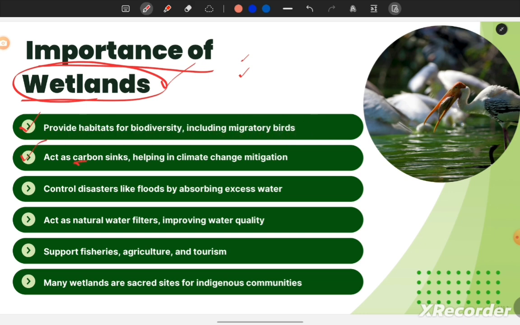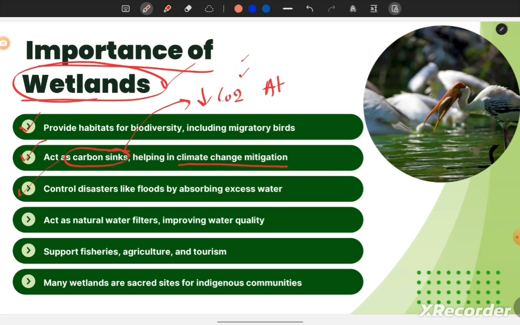Next, it acts as a carbon sink and helps in climate change mitigation. What do you understand by carbon sink? A carbon sink is a region or an area on earth which absorbs carbon dioxide. What does that mean? It absorbs carbon from the atmosphere, which leads to the reduction of carbon dioxide in the atmosphere, which ultimately reduces the temperature and global warming on the planet. So these wetlands are really very helpful in climate change mitigation.